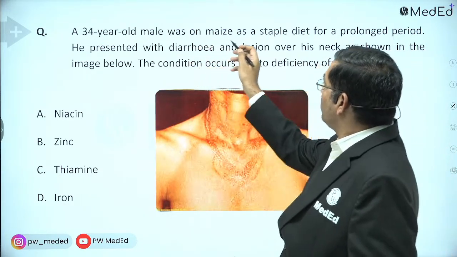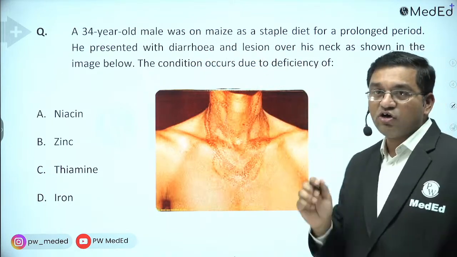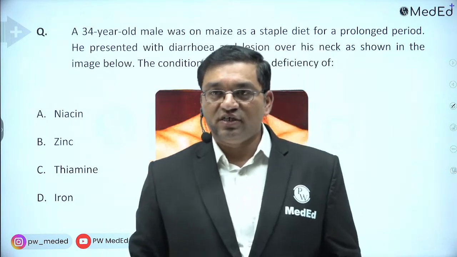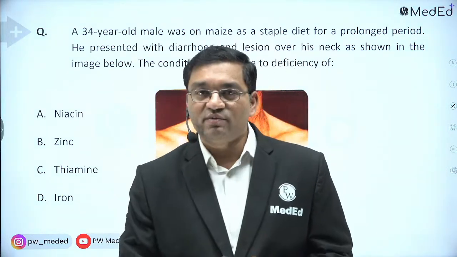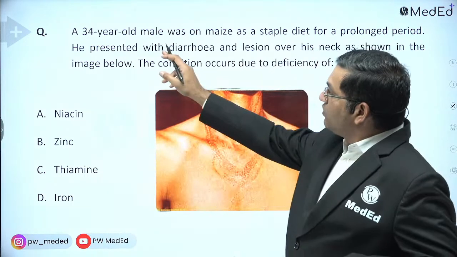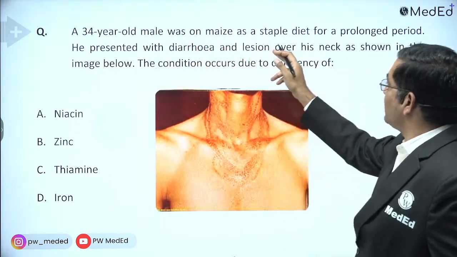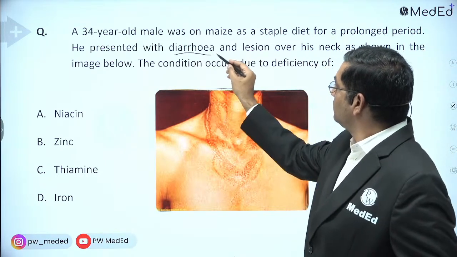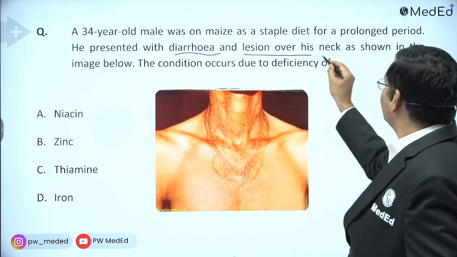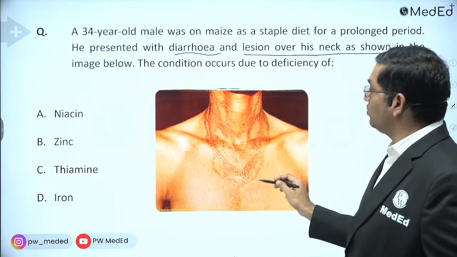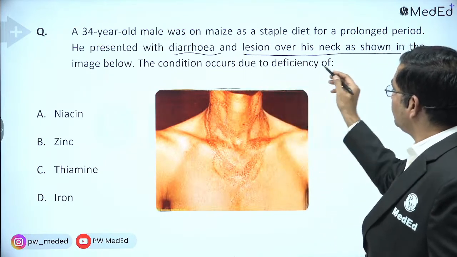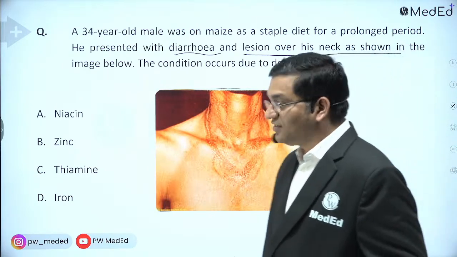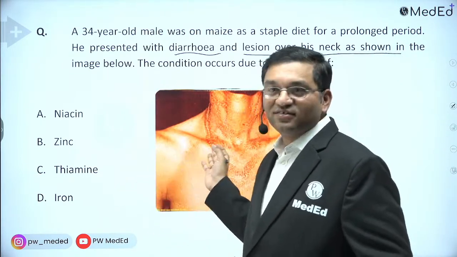A 35-year-old male was on maize as a staple diet. Think about this question and answer it in your mind or in the comment box. He was on maize as a staple diet for a prolonged period. He presented with diarrhea and a lesion over the neck as shown in the image below. The condition occurs due to deficiency of, this is known as Casal's necklace. Option C, this is Casal's necklace.